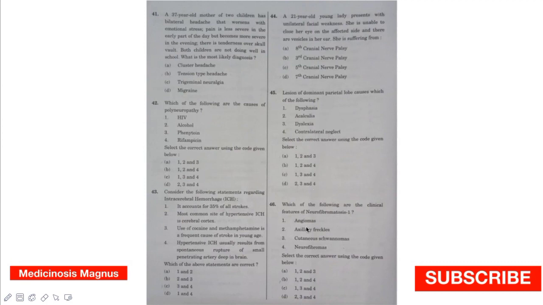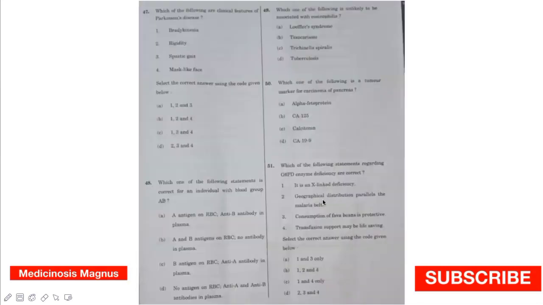Which of the following are clinical features of neurofibromatosis 1? So in NF1, angiomas, axillary freckles, and neurofibromas are seen, whereas you would have known the cutaneous schwannomas and also vestibular acoustic schwannomas are usually commonly seen in NF2. So which of the following are clinical features of Parkinson's disease? Bradykinesia, rigidity, and mask-like face are true. Spastic gait is not seen.